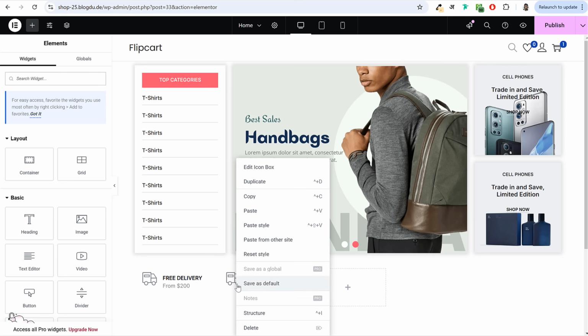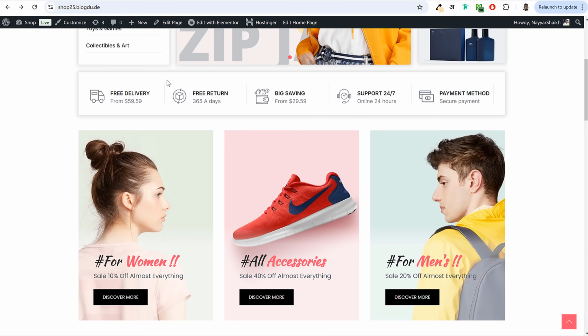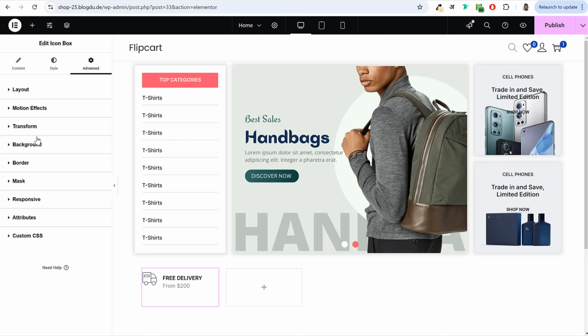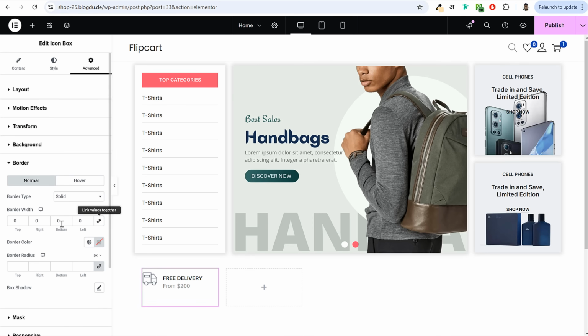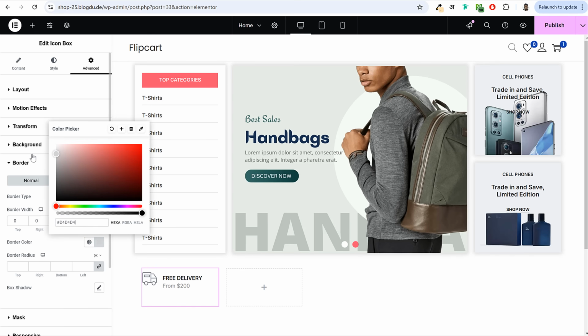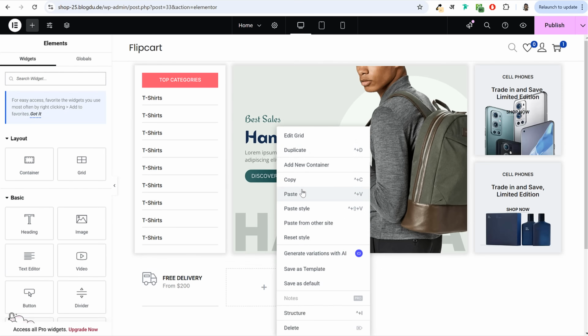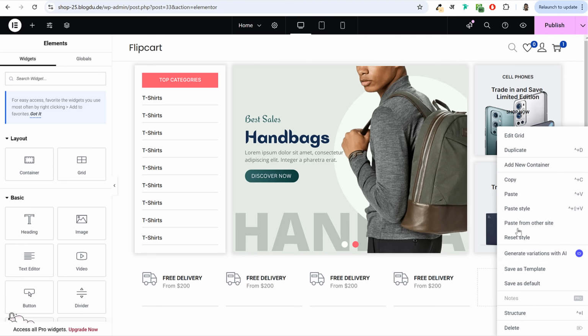Okay, in fact, before that, we have to do one more thing. We have to add the border. If you see, we have this border over here. So let's first add that, and after that we can copy paste. So click on this icon box, go to advanced, select border option, make it solid and border width only at bottom 1 pixel. Again, select some very light gray color like this. And after that, you can right click, copy, right click, paste under these 2 empty columns as well.